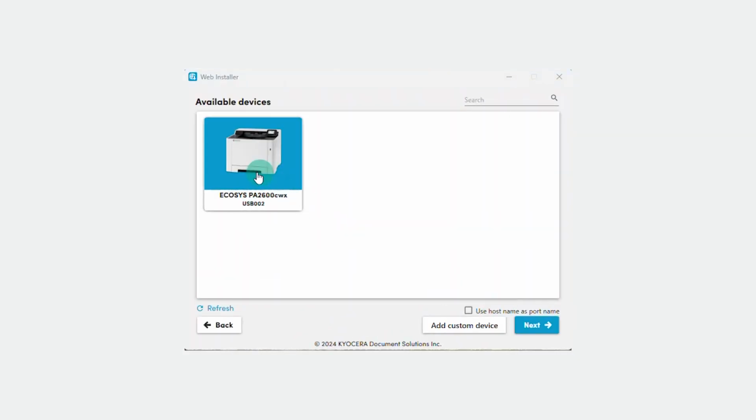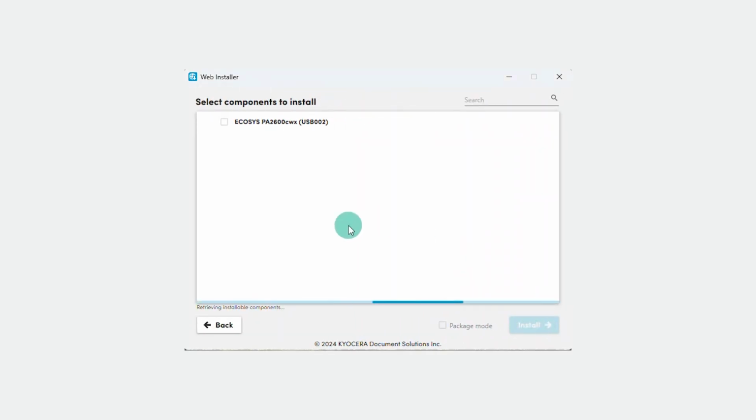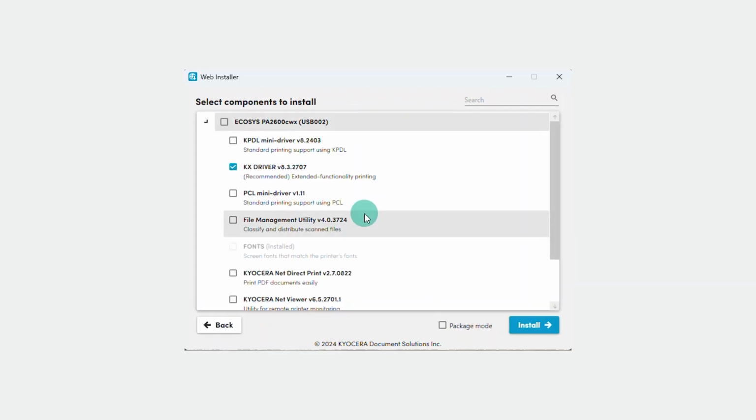Locate and click on the EcoSys PA2600cwx option with the USB listed. Click on Next. The available components will begin to appear. We can decide here which components to install. In our example, we are using the default choices.